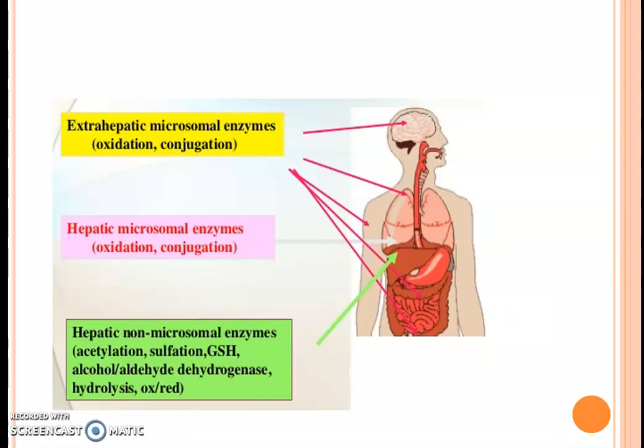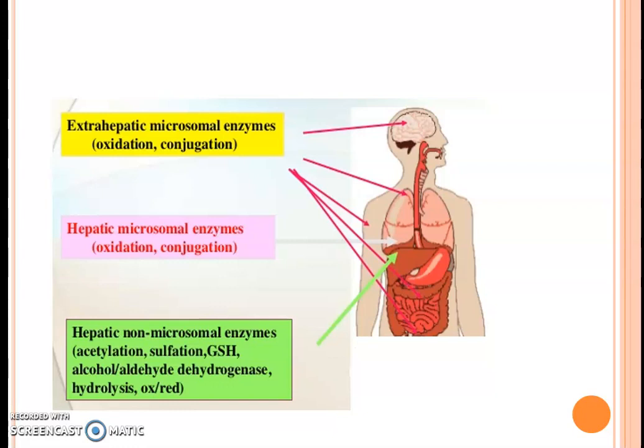There are various enzymes like extrahepatic microsomal enzymes, hepatic microsomal enzymes and hepatic non-microsomal enzymes which catalyze the metabolism reactions. Extrahepatic microsomal enzymes carry out oxidation and conjugation. Hepatic microsomal enzymes also carry out oxidation and conjugation.